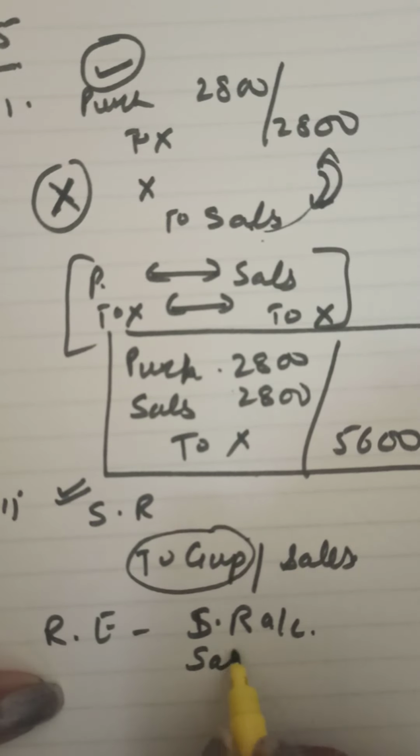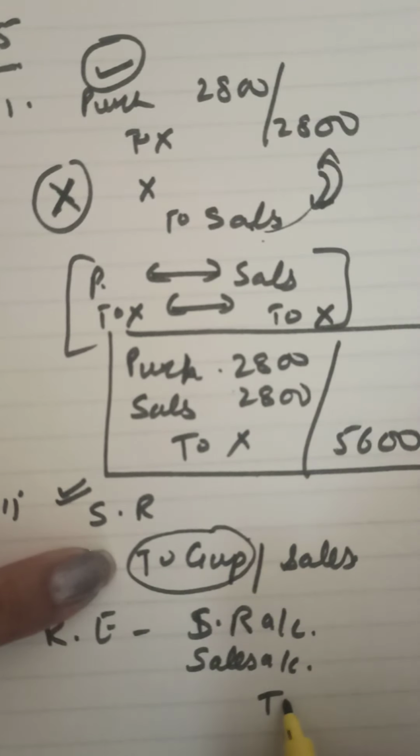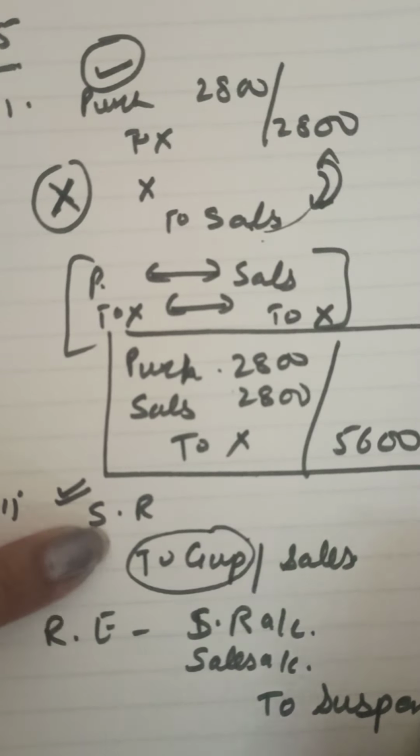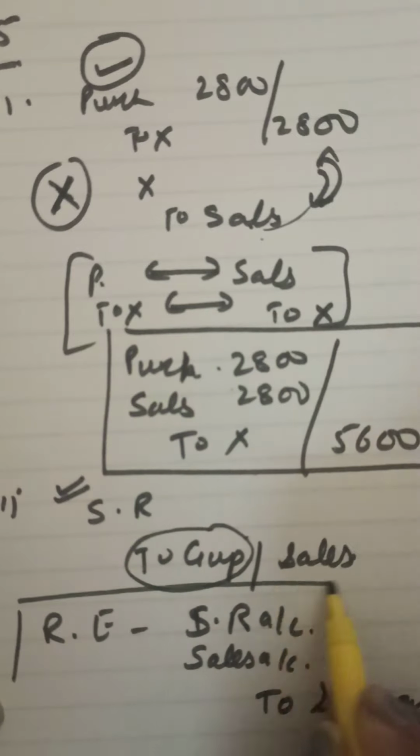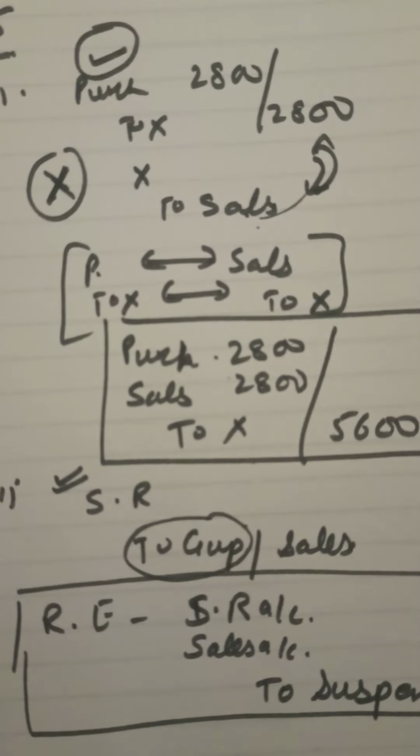Reverse the wrong entry. Sales account to what? Gupta has been correctly entered, so we cannot touch Gupta's account. So to suspense account. And the error is removed. Here comes the requirement of suspense account. Next, proceeding to the next transaction of the same question.